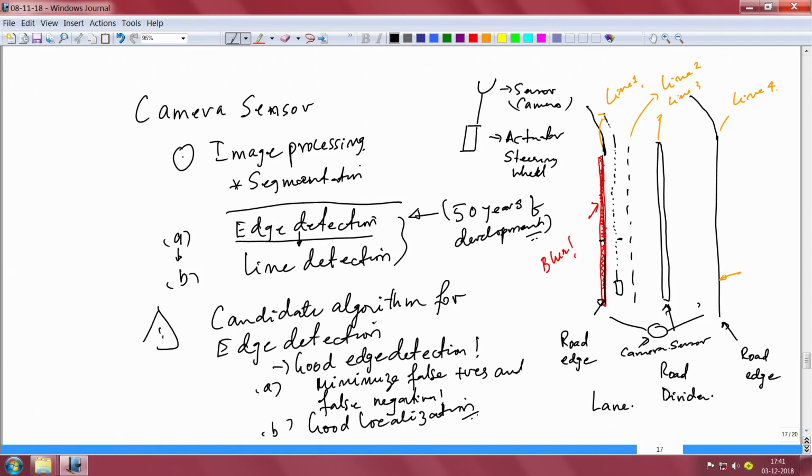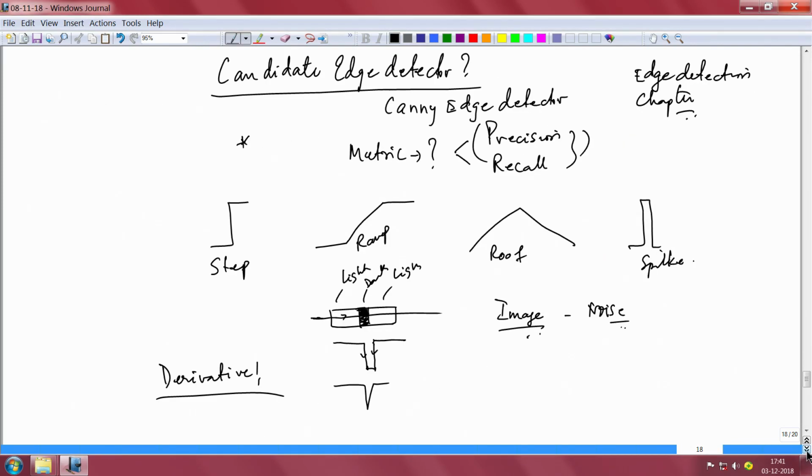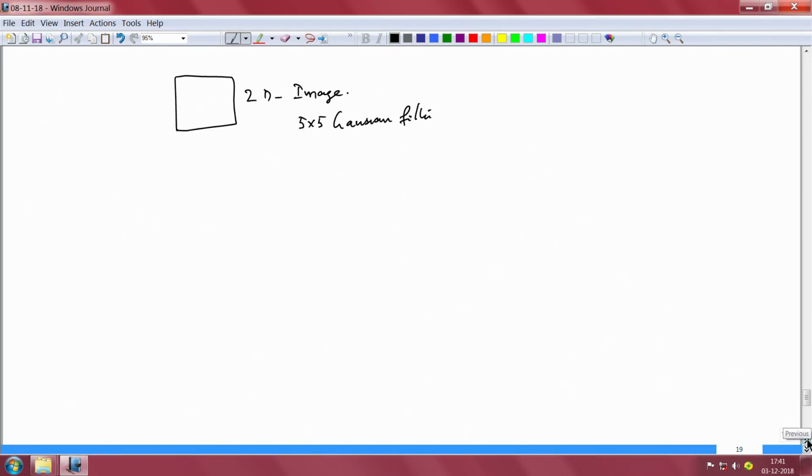You replace each of these pixels with that average and go on doing it, and you get this blurred, smoothened image. So the Gaussian filter is mainly for smoothening. Remember, the first step is smoothening.